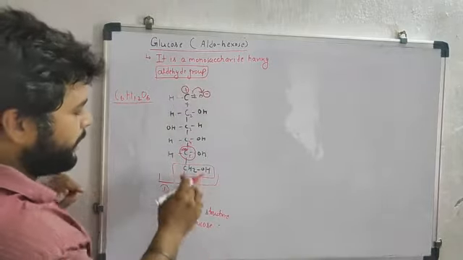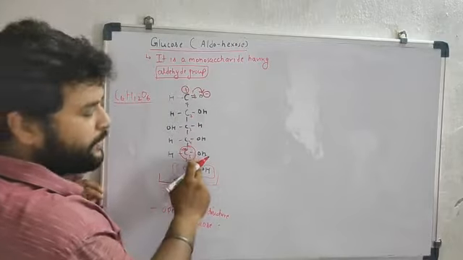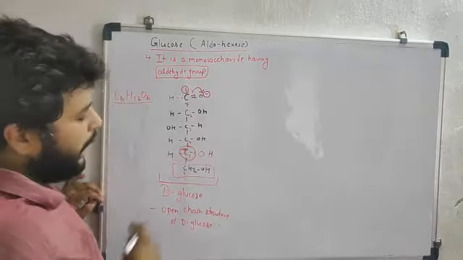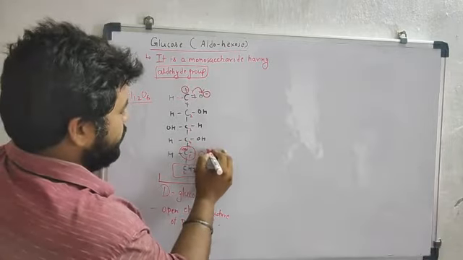Now in the same manner, you have to do this on the first carbon and on the fifth carbon. Here also O and H are present. Out of this, which is most electronegative? Oxygen.